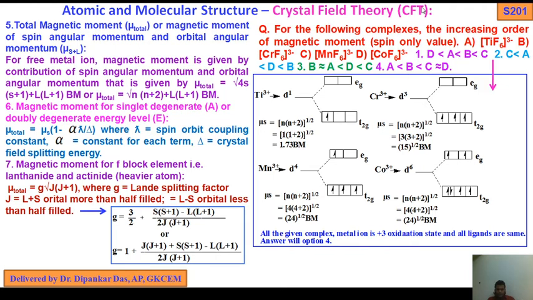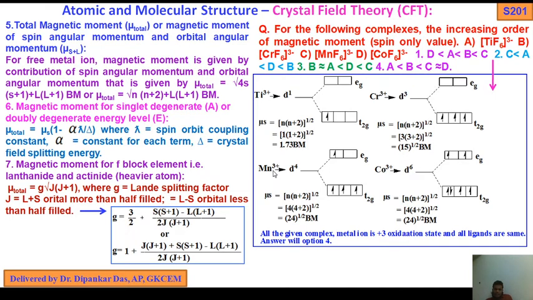What will happen? Titanium 3+, no problem, d1 system, one electron in t2g. So μs = √(n(n+2)); I am using the spin-only formula, so since the root is not allowed here, I am using plus half. So 1 into 1 plus half, that is 1.73 Bohr magneton. In case of chromium, it is also plus 3, but d3 system, 1, 2, 3. Ligands are the same, equal ligands. So n equals 3, that is √15 BM.